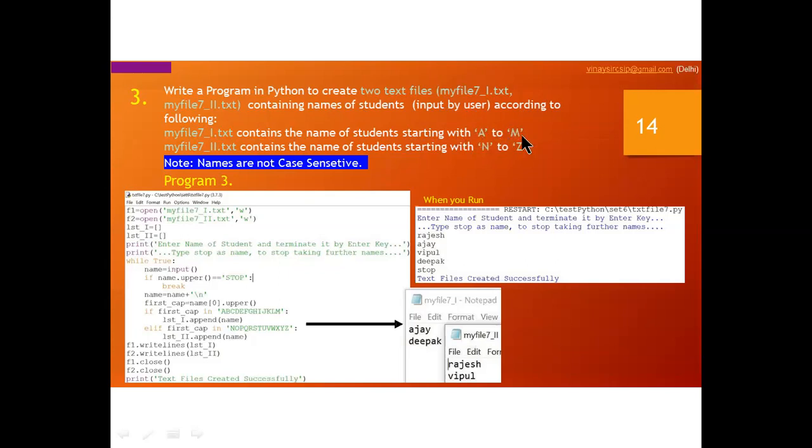First line A to M, second line N to Z. So you can input alphabets starting with A to M and ending with N to Z. And names are not case sensitive. In any case you can input here, capital, small, anything you can write. It is not clearly visible, so I am showing you practically. We will move directly to Python.